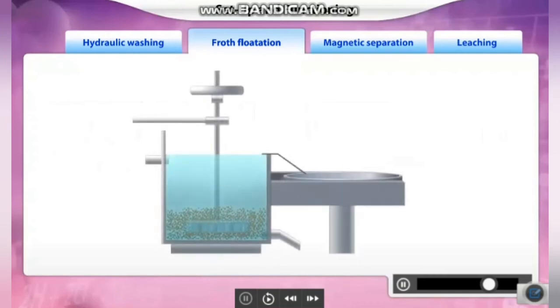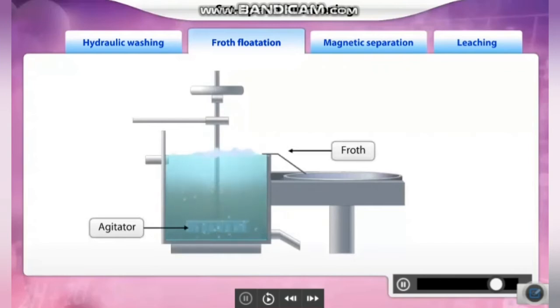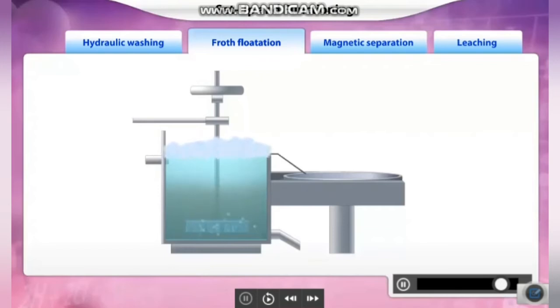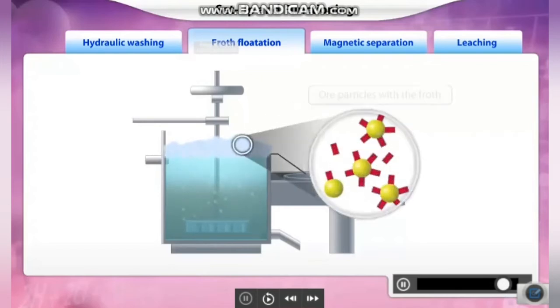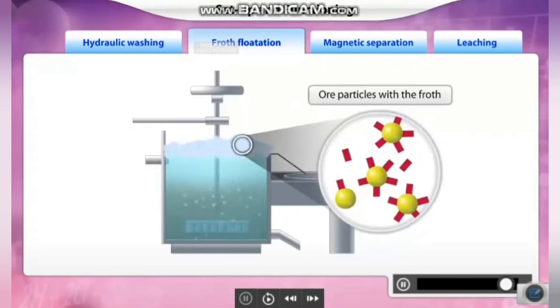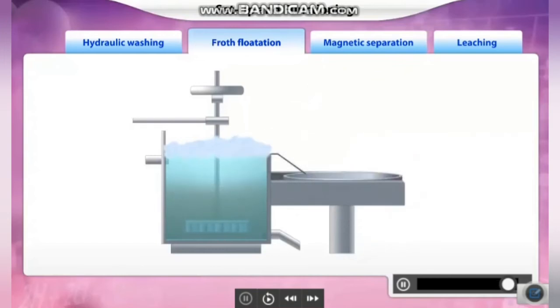The ore-water suspension is agitated by a rotating paddle or agitator, which results in the formation of froth. The ore particles, which are wet by oil, become lighter and move towards the surface along with the froth. The comparatively heavier gangue particles remain in the water and slowly settle at the bottom. The froth is transferred to a separate container. It is then collected, filtered, and dried.